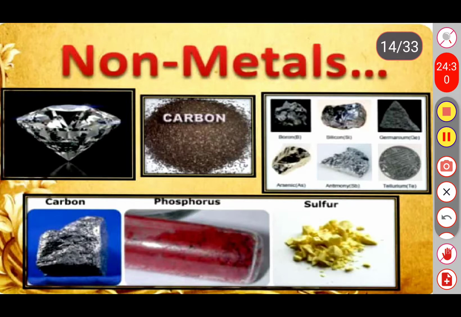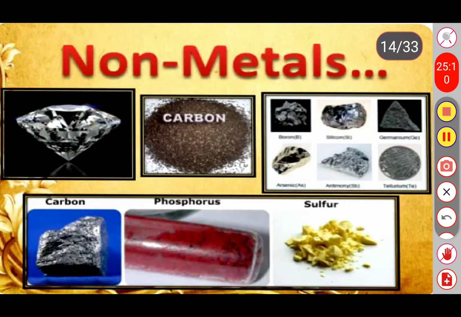Non-metals are elements which form negative ions by gaining electrons. It means if the metals lose electrons, the non-metals will obviously gain those electrons. Those non-metals are also known as electronegative elements. Metals are electropositive elements and non-metals are electronegative elements.